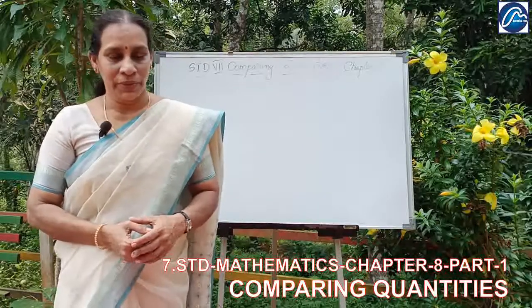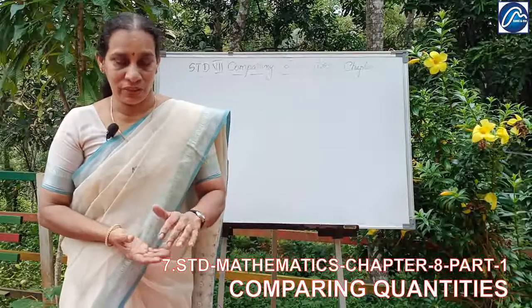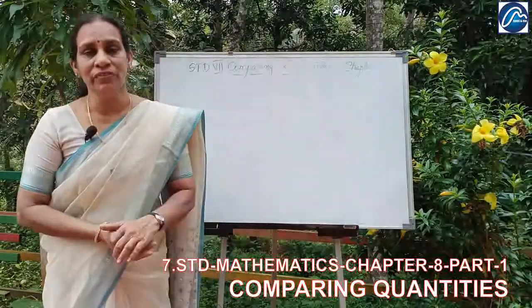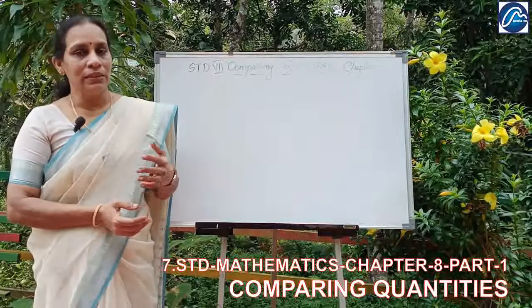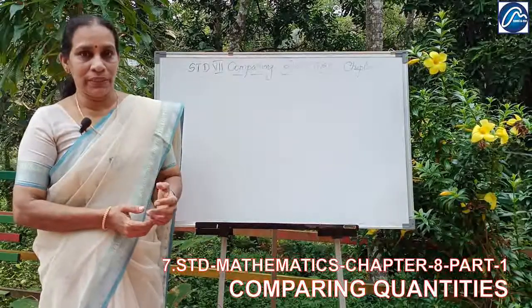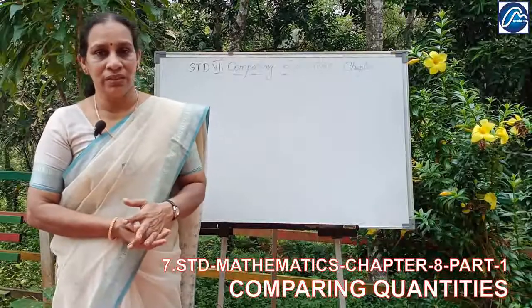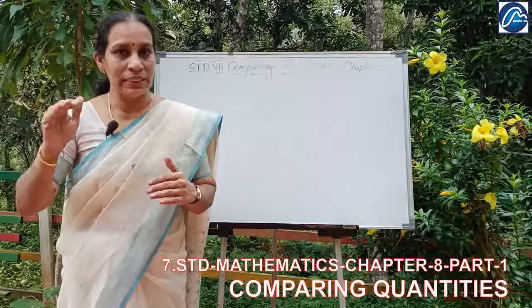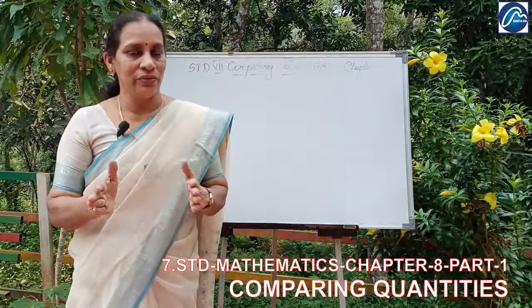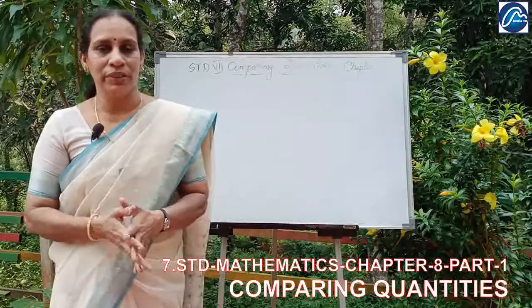So what are the things we are going to learn? Especially we are going to compare height, speed, etc. Speed of the vehicle and height of something, buildings and like that. Some ratios also will be there.